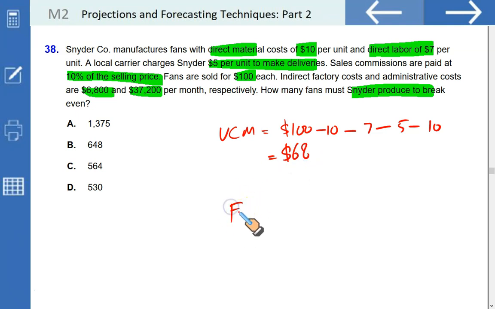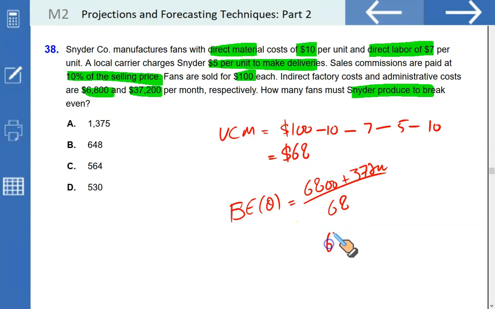So if you want to find the break-even quantity, divide the fixed cost, which is 6,800 plus 37,200, by 68. So 6,800 plus 37,200 divided by 68 gives you 647.05, which is approximately 648. That makes B the correct option.